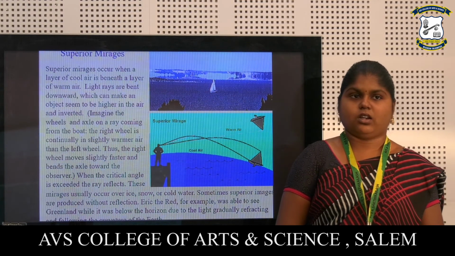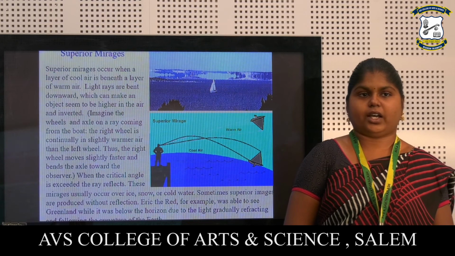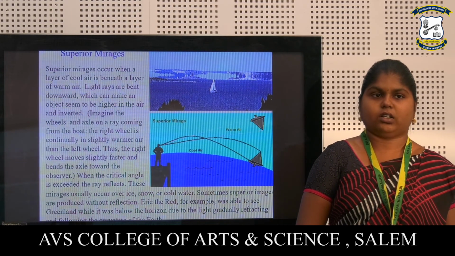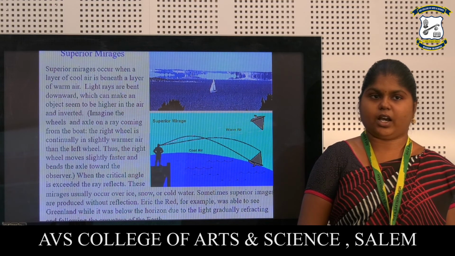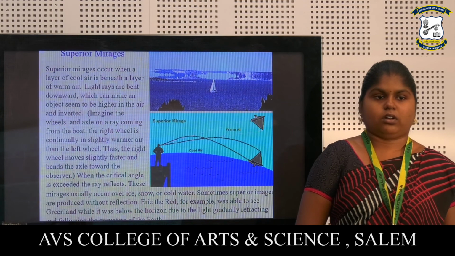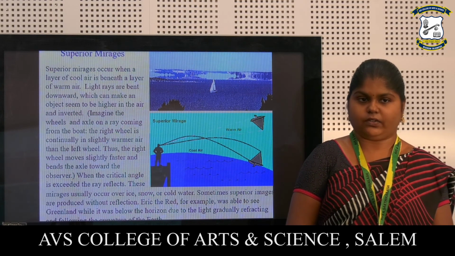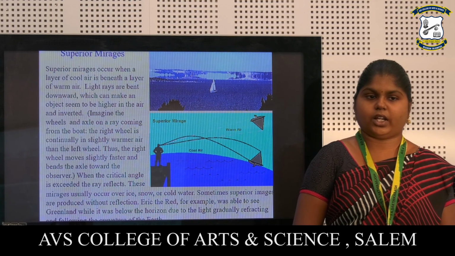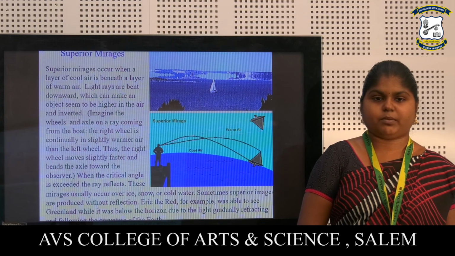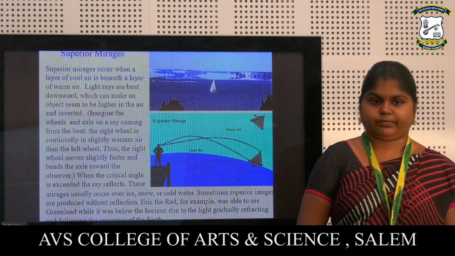Superior mirages. Superior mirages occur when a layer of cool air is beneath a layer of warm air. Light rays are bent downward, which can make objects seem to be higher in the air and inverted. When the critical angle is exceeded, the ray reflects. These mirages usually occur over ice, snow, or cold water. Sometimes superior images are produced without reflection.